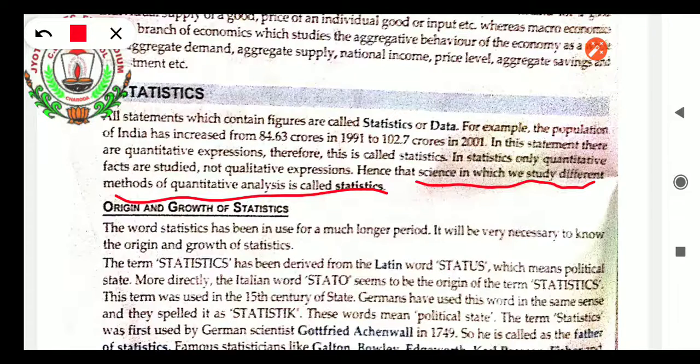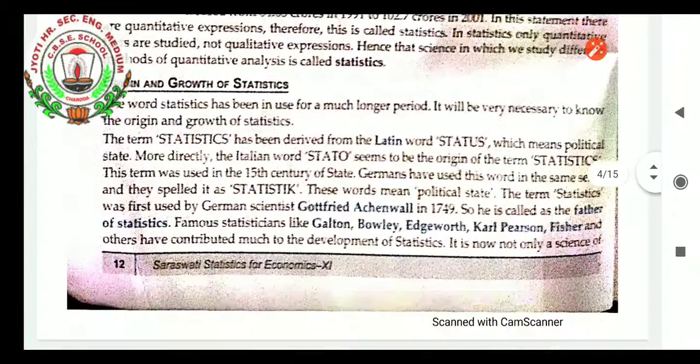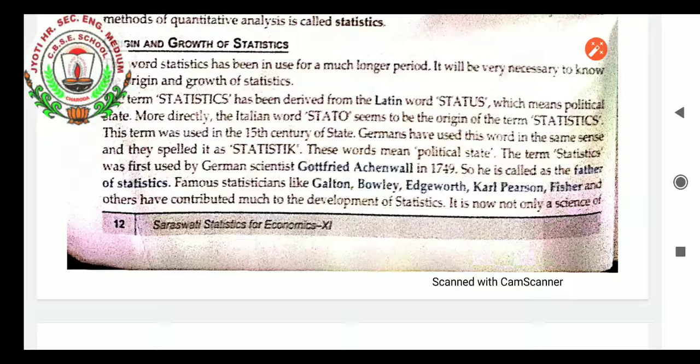Okay. Origin and growth of statistics. The word statistics has been in use for a much longer period; in very ancient times we were already using statistics. It is necessary to show the origin and growth of statistics. The term statistics has been derived from the Latin word status, which means political state. Not the status that you put on social media, but the status which is provided by the nation. What the problems are state-wise and how they will be studied is considered as statistics. More directly, the Italian word stato, which came from the earlier Latin word status, gives the origin of the term statistics.